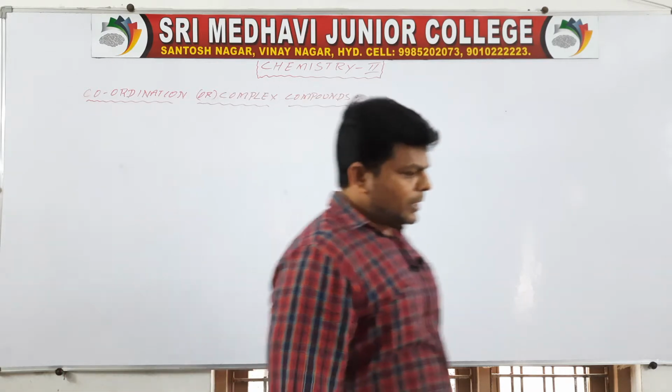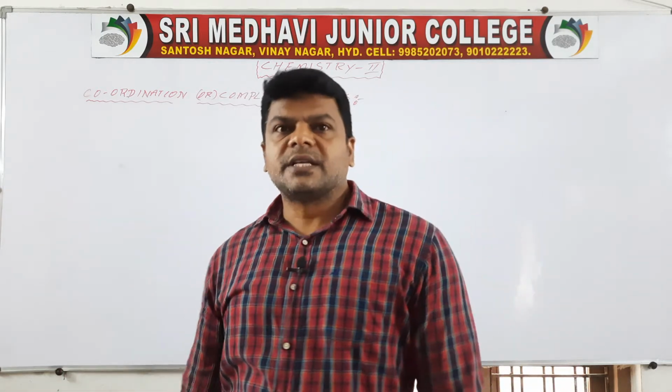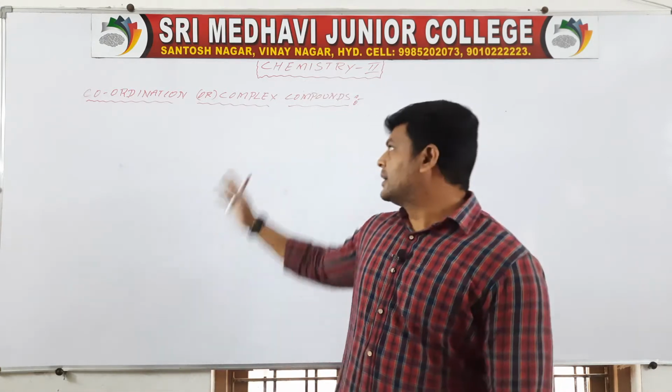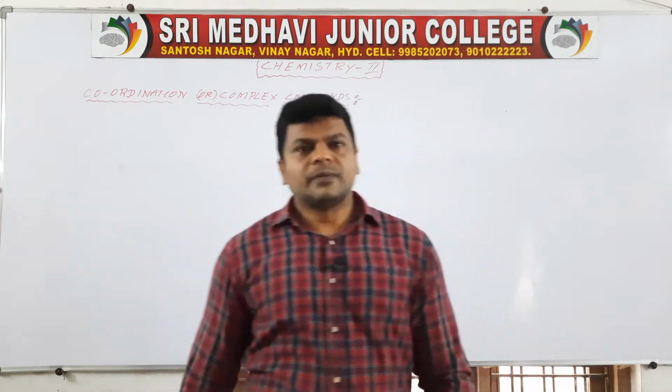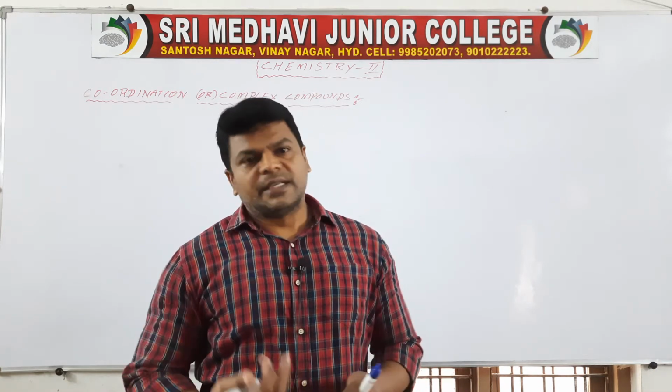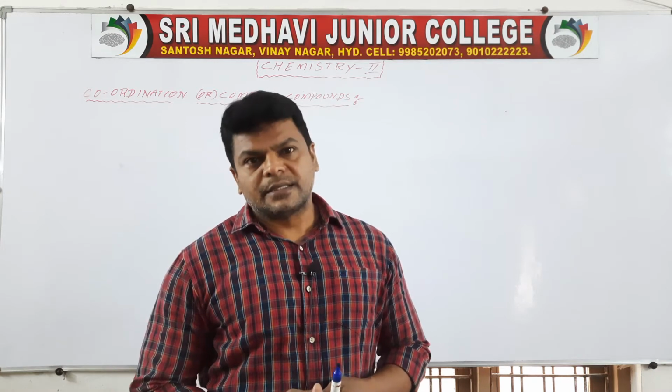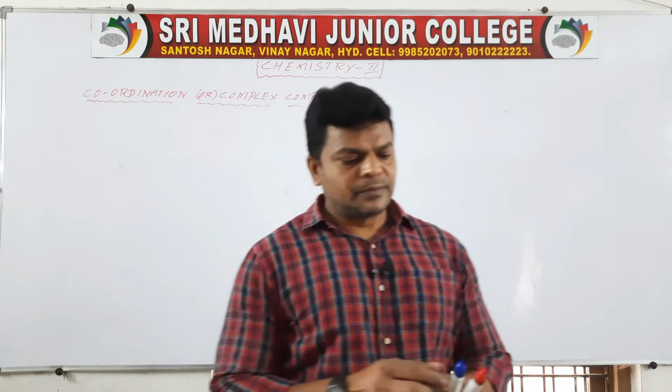Already I told in the previous class and gave an explanation about complex compounds. They are nothing but compounds having a central metal atom, cations or anions, and ligands. Ligands means some other neutral molecules.